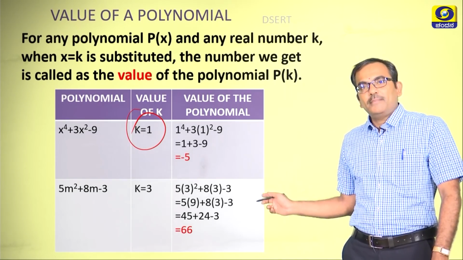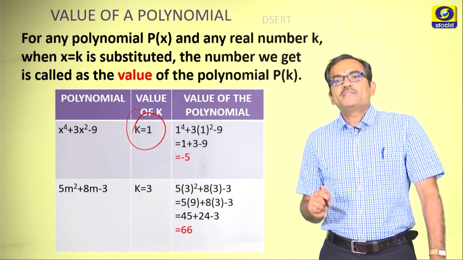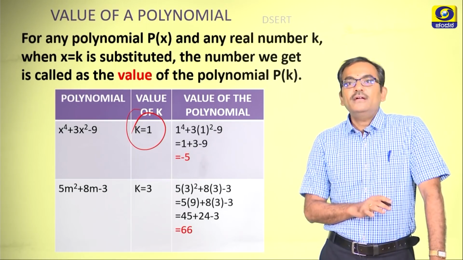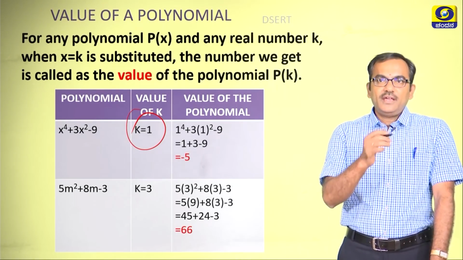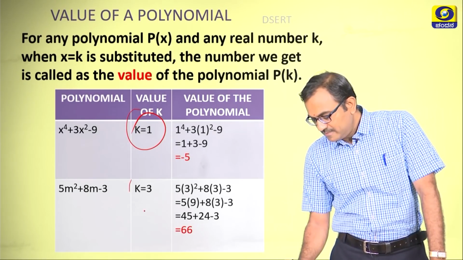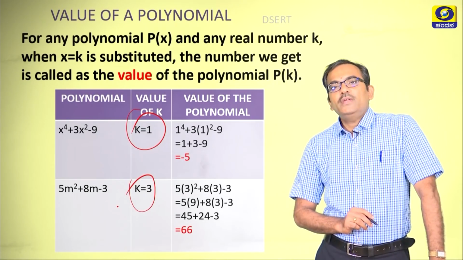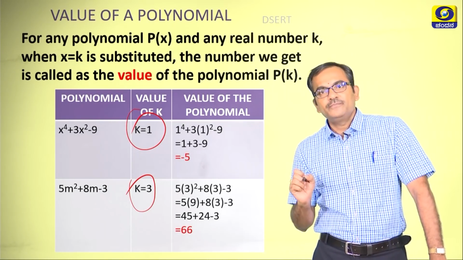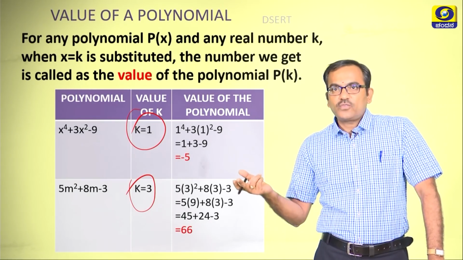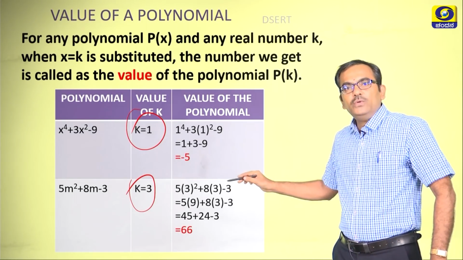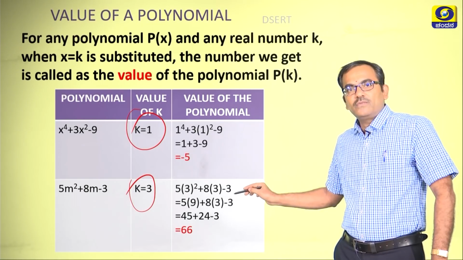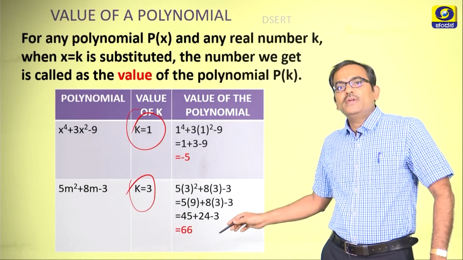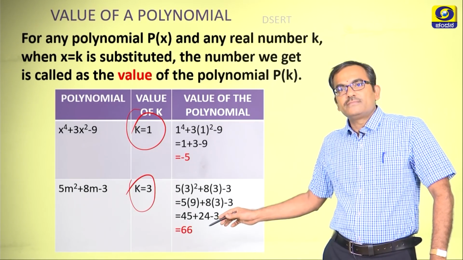Now, take the next example, 5m square plus 8m minus 3. Deliberately I have taken the other number, k is equal to 3 here, which you can see. Now, my duty is to replace x by 3, which I have done here, right. 5 into 3 square plus 8 into 3 minus 3, right. 5 into 9 plus 8 into 3, and after simplification you get the value 66.